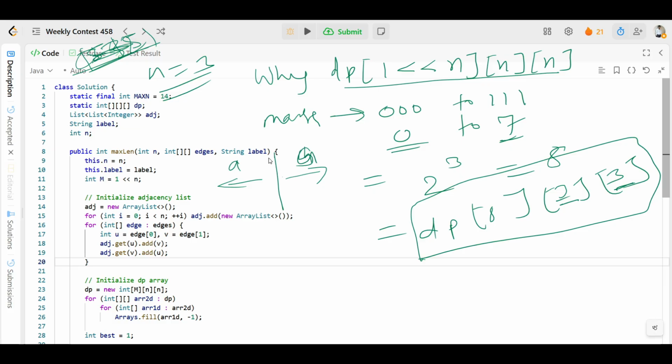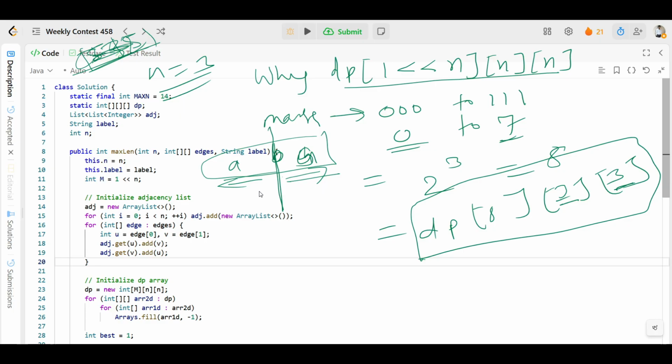If we take this one, it is a palindrome, but this is asymmetric. So you want to visit all the nodes only one time and expand the symmetry from both ends to form a palindrome.